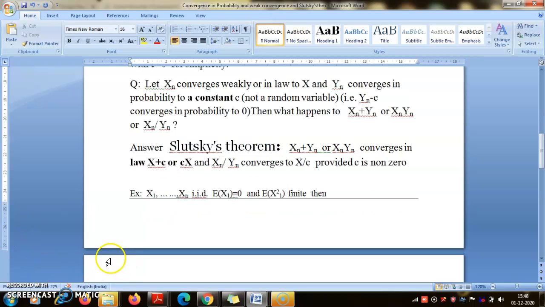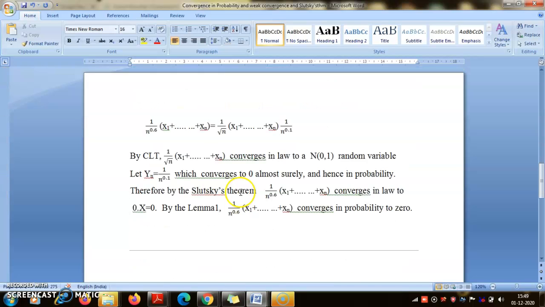What Slutsky's theorem tells us is that Xn plus Yn or Xn into Yn will converge to X plus c or c into X, and Xn by Yn will also converge to X by c, provided c is non-zero. So the important point is that one random variable is converging weakly in law, and the other is converging in probability to a constant. You cannot compromise on this. If Yn is converging in law to another random variable, then Slutsky's theorem may not hold.